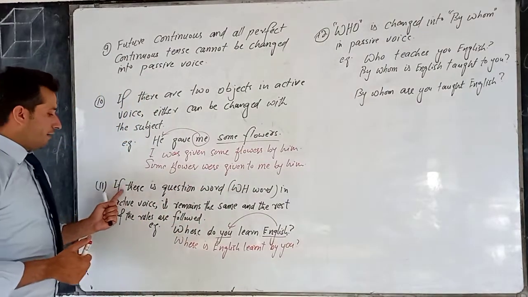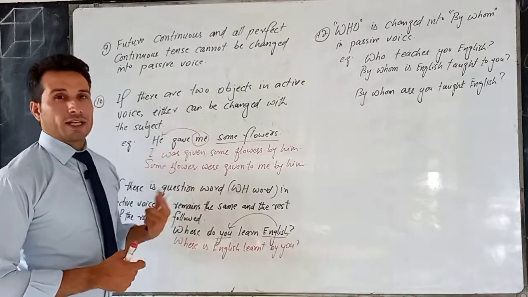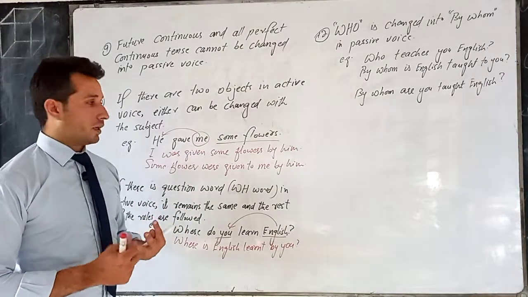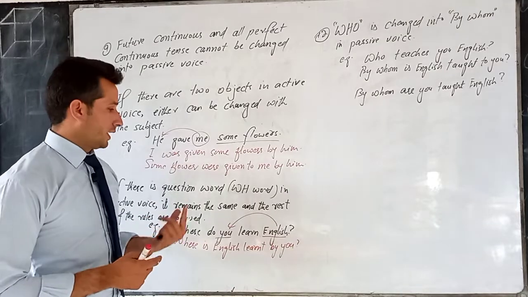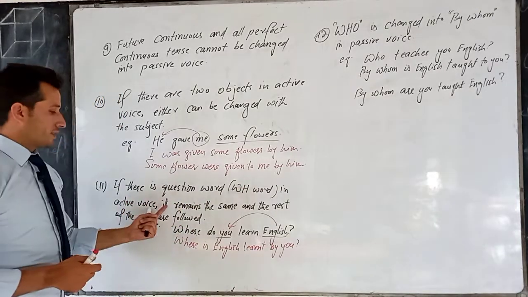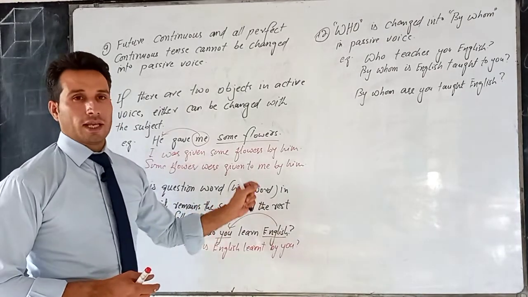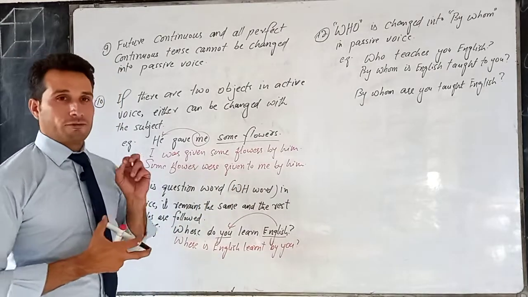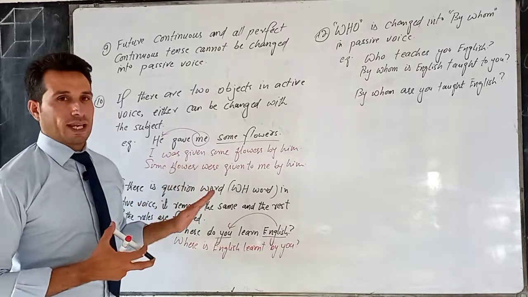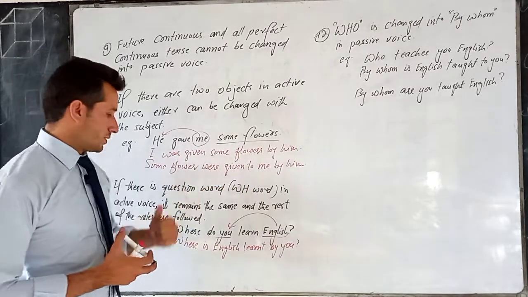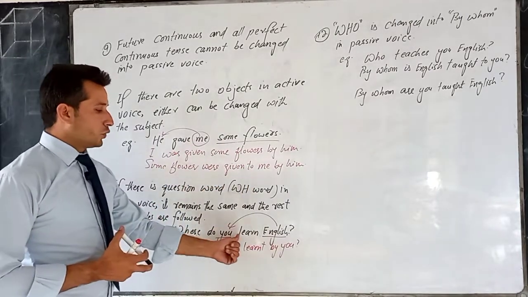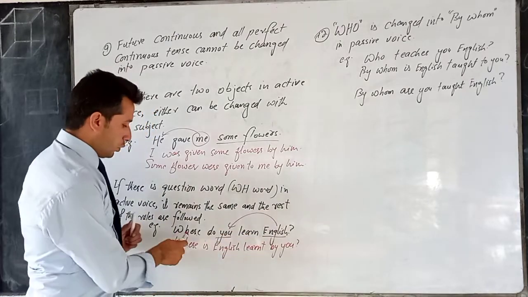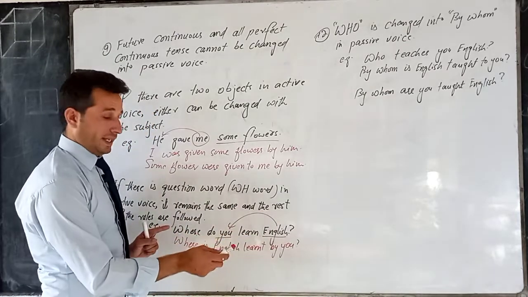Next rule is if there is question word, WH word, what, where, when, why, how, etc. in active voice, it remains the same and the rest of the rules are followed. So if in active voice we have WH word, it remains the same and we follow the rest of the rules. For example, where do you learn English?